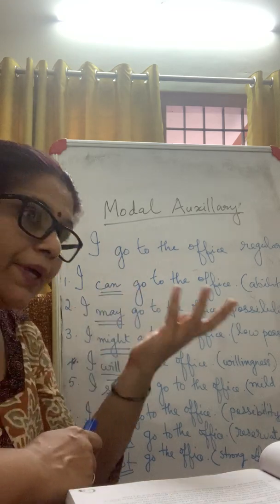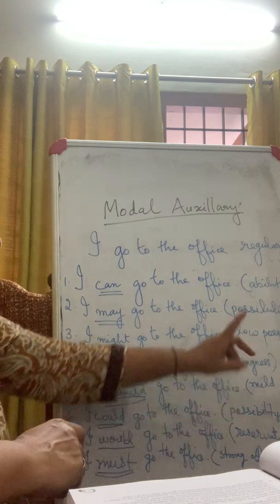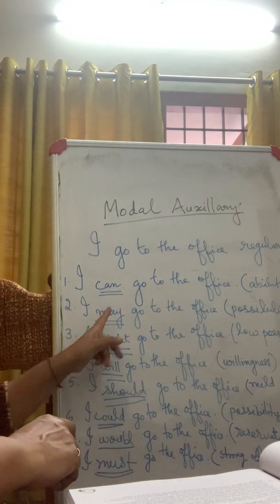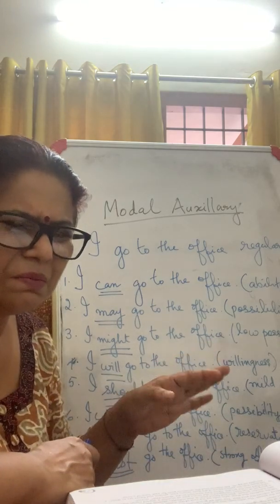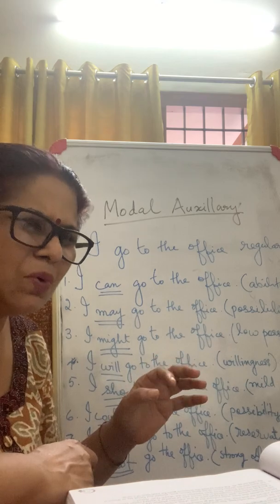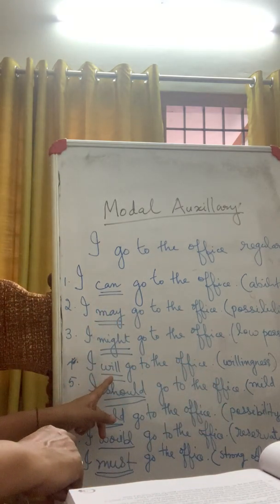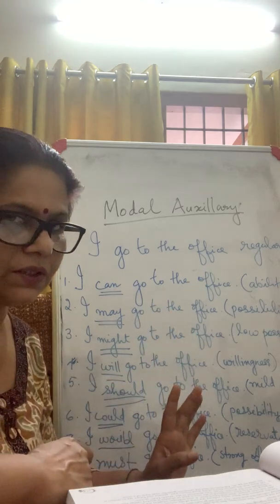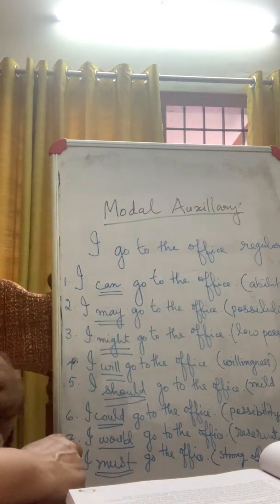Now, I may go. It is possible. Not strong possibility. It is a possibility again. May go. I may go. I might go. Might is a low possibility. May go, mostly I may not go. I might go to the office. Okay. Then I will go to the office. There is a strong interest, willingness to go. I will go.